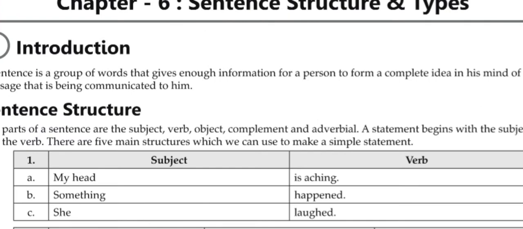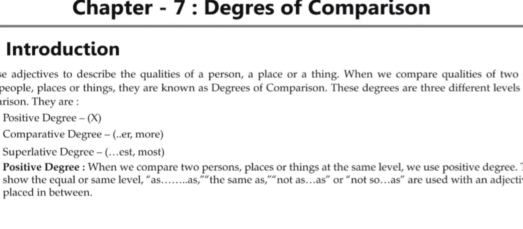Next, we'll start this chapter, sentence types and structures. Here we'll go through simple, compound, and complex sentences in the easiest way that we can. The next thing that we'll study is the degree of comparison.